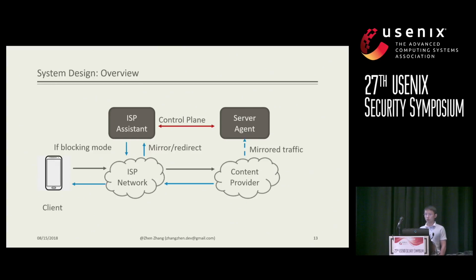In blocking mode, the ISP assistant will temporarily block the connection between clients and the content provider, which is useful for content control systems. For example, in airport Wi-Fi, you only want users to visit certain websites, including car rental websites or ticket booking websites.